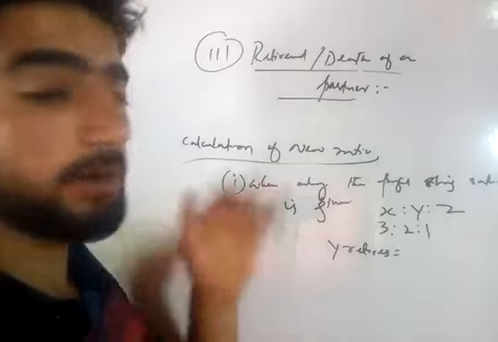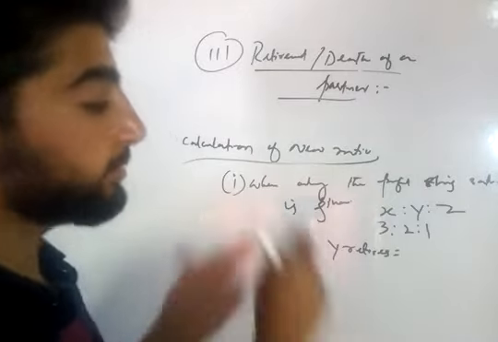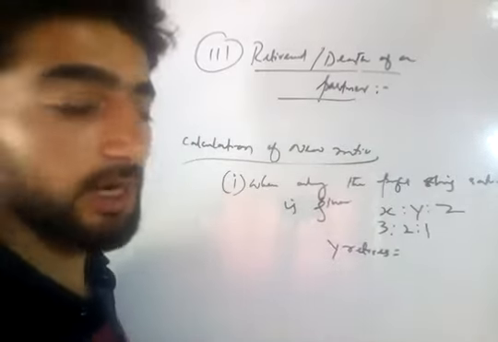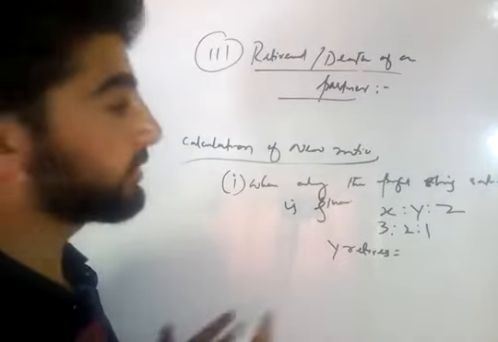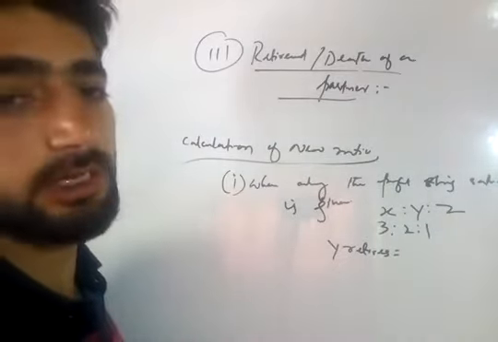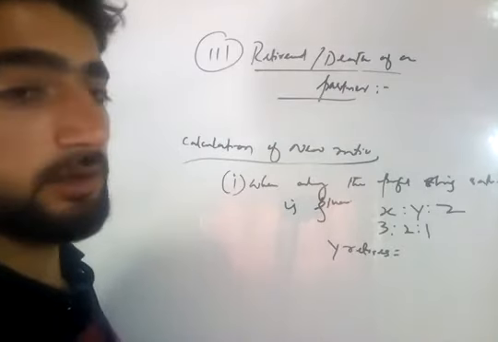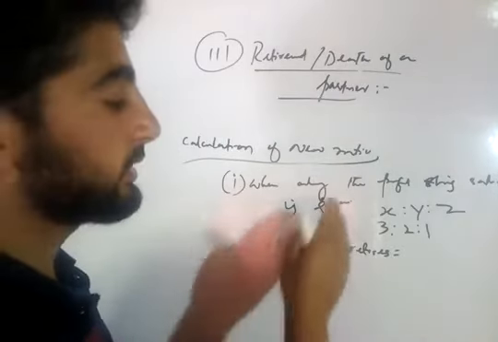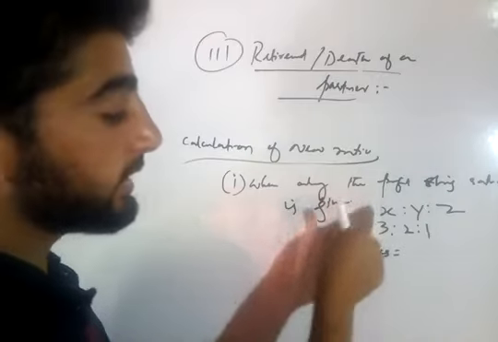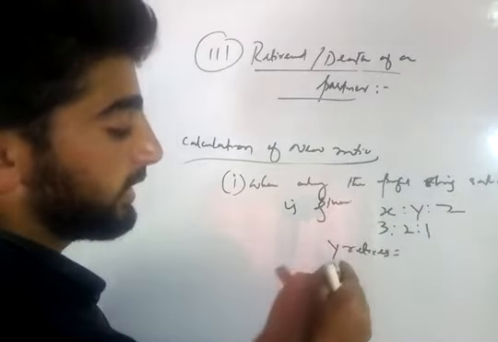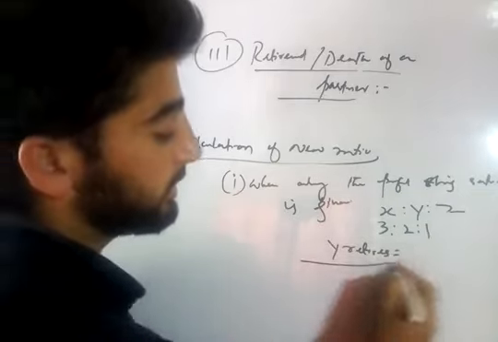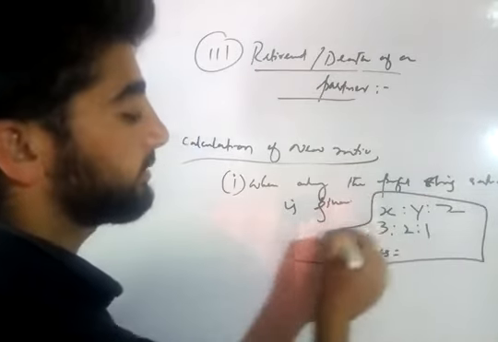The first type is where only the profit sharing ratio is given and no other information, and you will have to calculate the new ratio. X, Y and Z were partners, their ratio was 3:2:1, and Y retires. Only this information will be available to you.